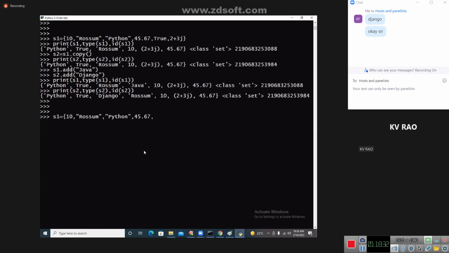S1. Okay, let us take these small elements. This is called as S1. Okay. Print of S1. Student. Yeah. S1. This is called some data. We got it. Okay. S2 is equal to deep copy is with which operator?